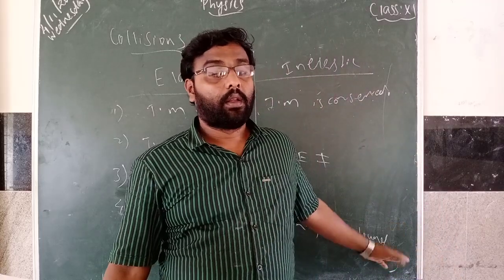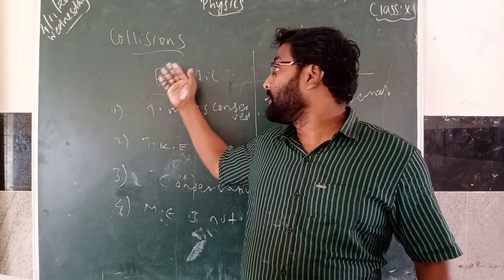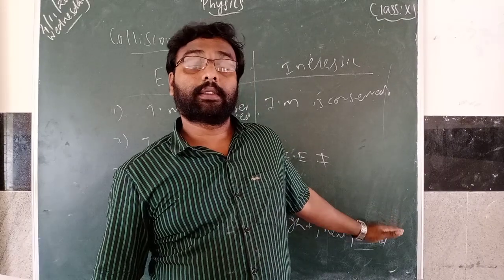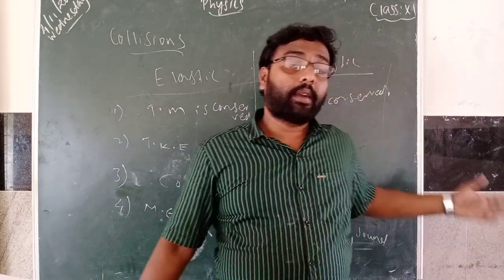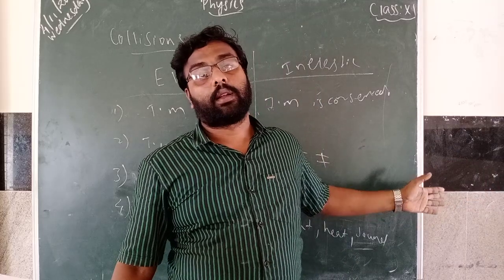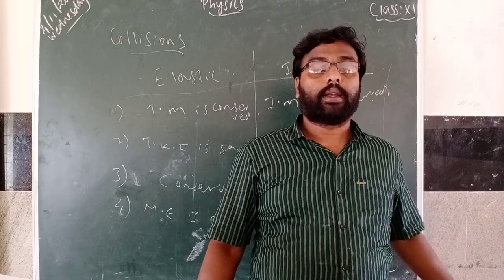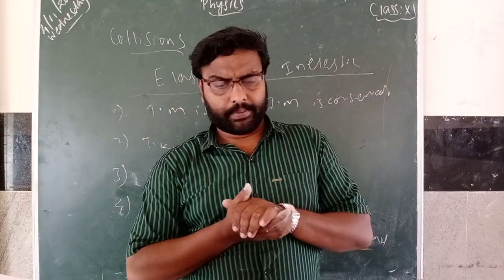Here forces are not conservative. And the last one is mechanical energy. Here it is not dissipated, but here it is dissipated as light, heat and sound. Energy is wasted here. In elastic collision energy is not wasted.